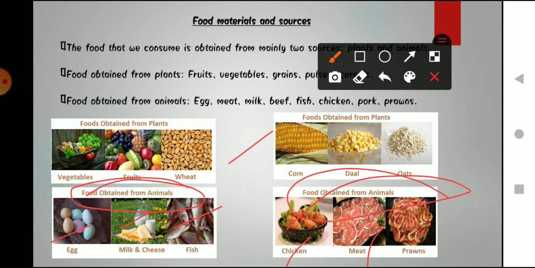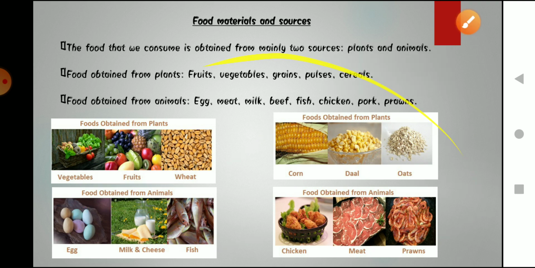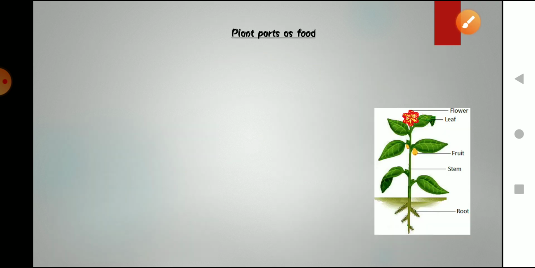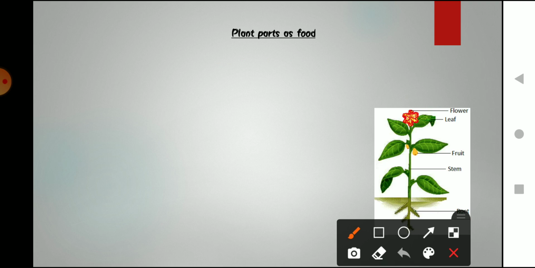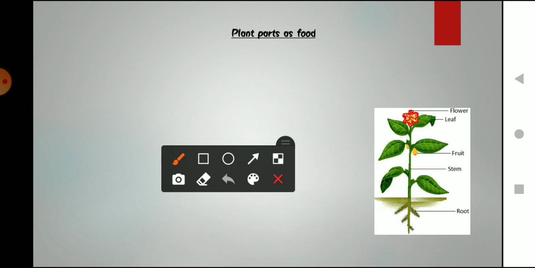Okay, what are the food items that we get from plants? These are the food items that we get from plants, and these are the food items that we get from animals. So now moving forward, let's move to the parts of plant that we eat. As we all know, there are different kinds of parts of plant that we eat. So this is the picture of a plant.